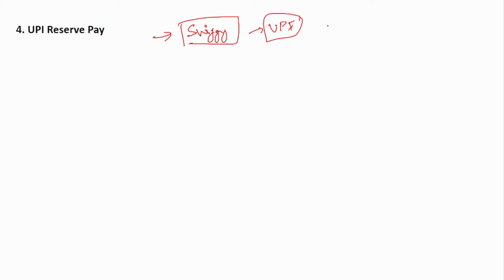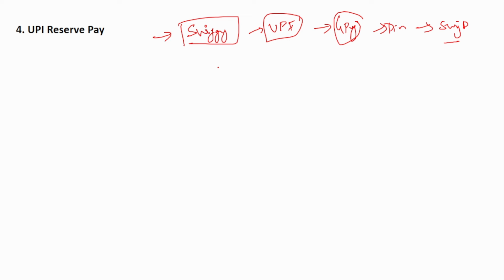So what you'll do, you'll go to Swiggy, you will make the order, and the checkout page or the payment page will come, and there you will choose UPI and enter the UPI ID, right? Say suppose you have a GPay ID. To enter the GPay ID, you will be redirected to GPay. You have to enter the PIN, and then again you will be redirected to the Swiggy page, and then the transaction will be completed and the order will be placed, right? That is how it works.